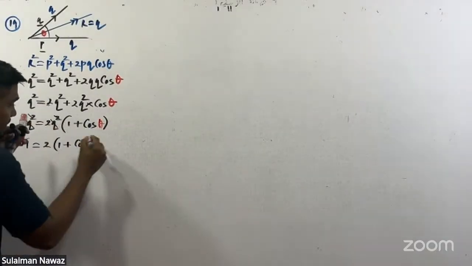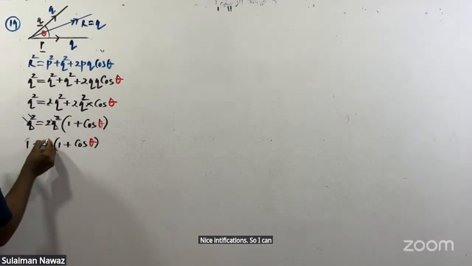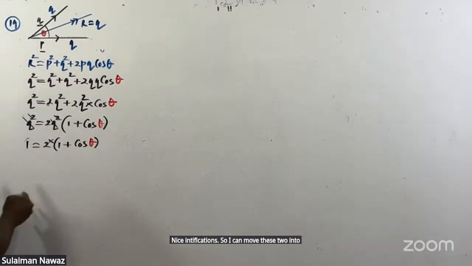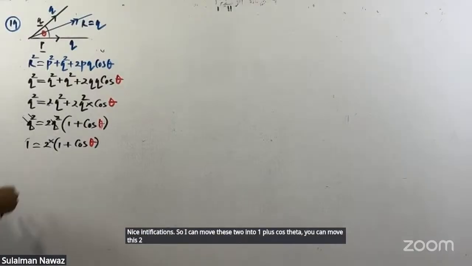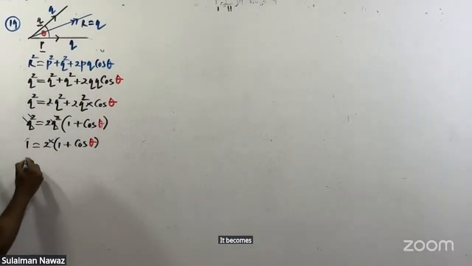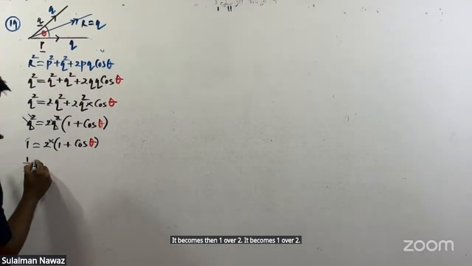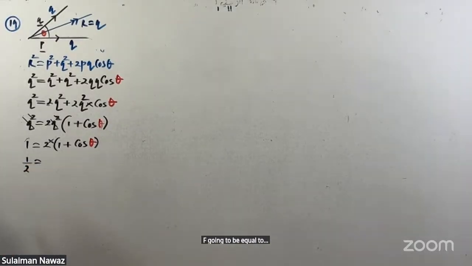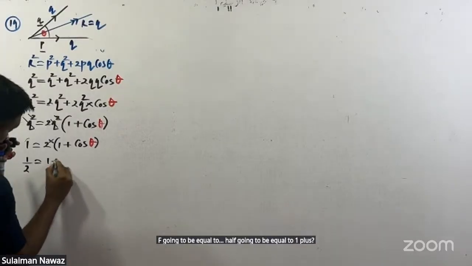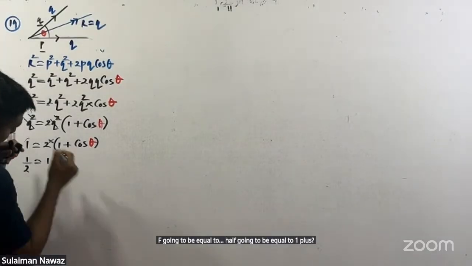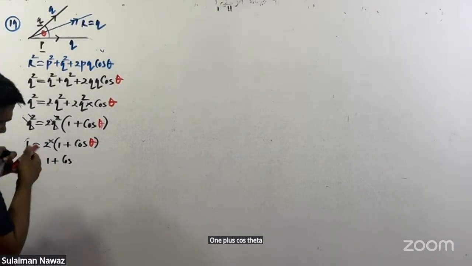Nice simplifications. So I can move this 2 into 1 plus cos theta. You can move this 2 to the left side. It becomes 1 over 2, half. Half is going to be equal to 1 plus cos theta.